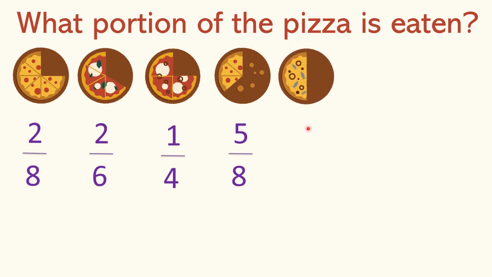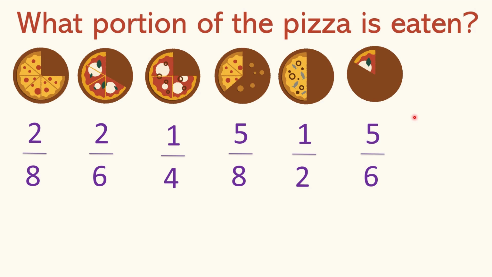Very good. Now tell me about this. Perfect. So this pizza is divided into two equal halves and one half is eaten. So we will say 1 out of 2 is eaten. So 1 by 2. The next one is, yes, perfect. So this is 5 out of 6 parts are eaten. Very good. And the last one is, yes, 3 out of 6 parts are eaten.